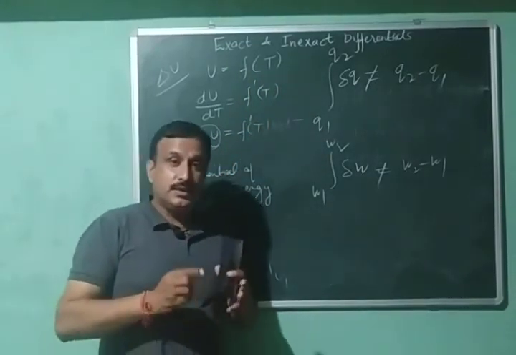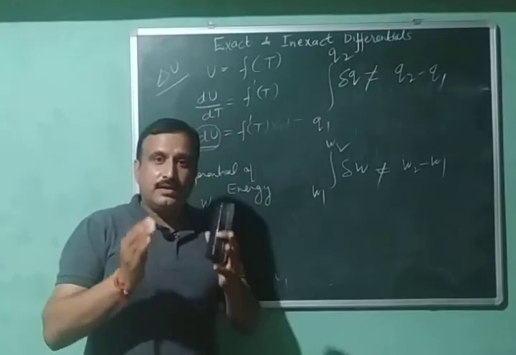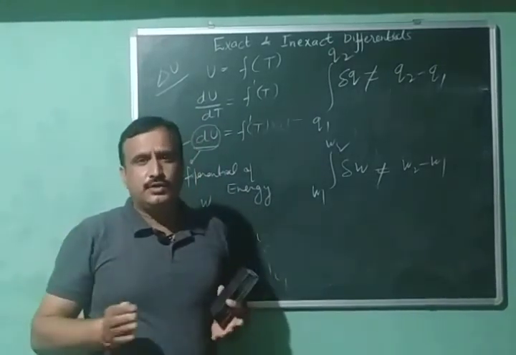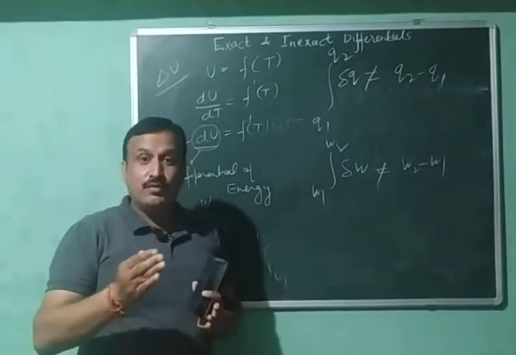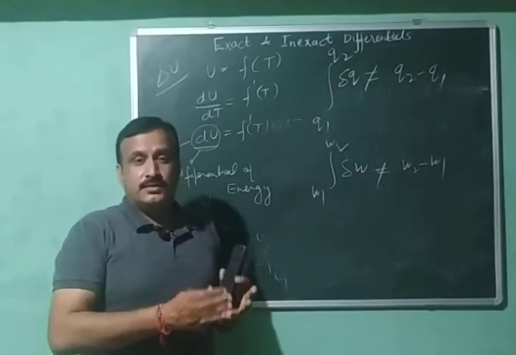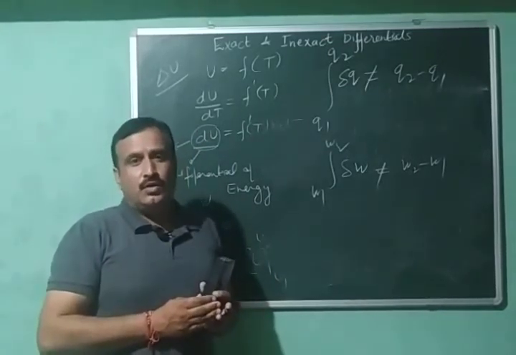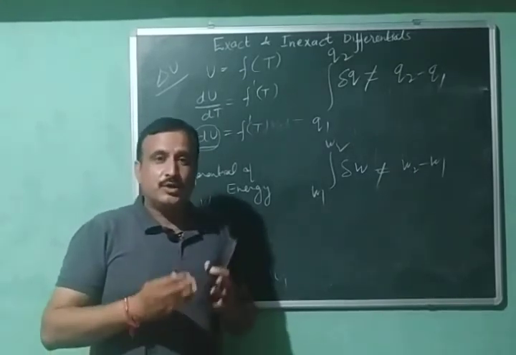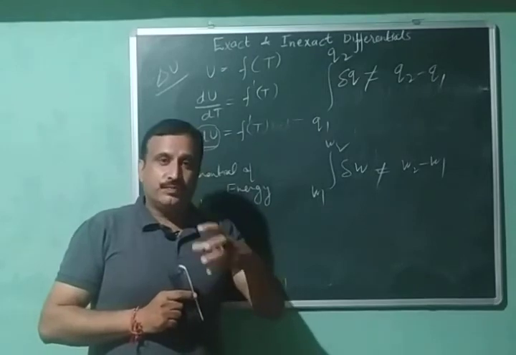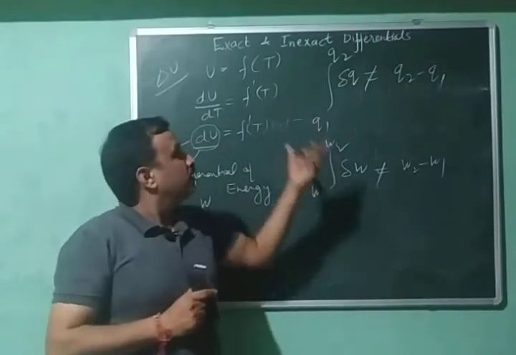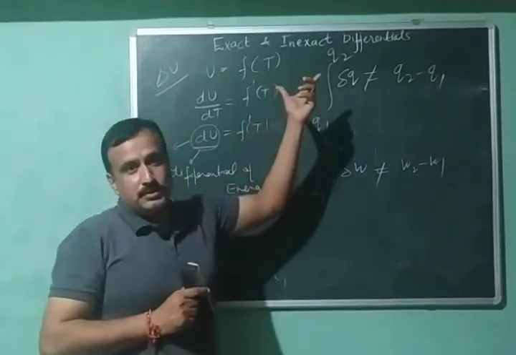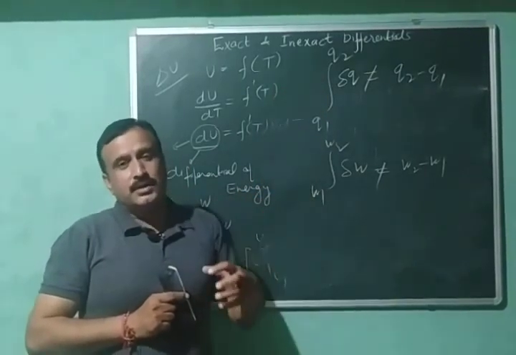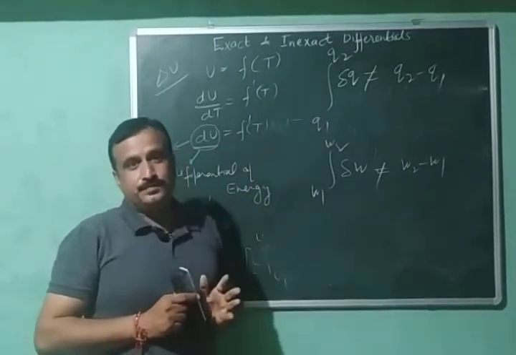In mathematics, these exact and inexact differentials are discussed in detail. There are so many criteria by which we can check the exactness of a function. The Euler criterion is one of them. So mathematics students can also study these two terms in mathematics in great detail. But in the case of chemical thermodynamics, I think this is sufficient.